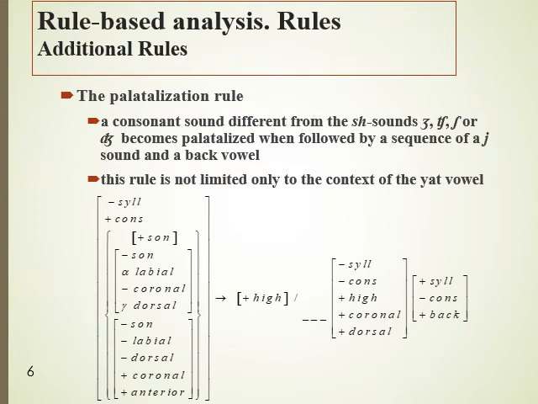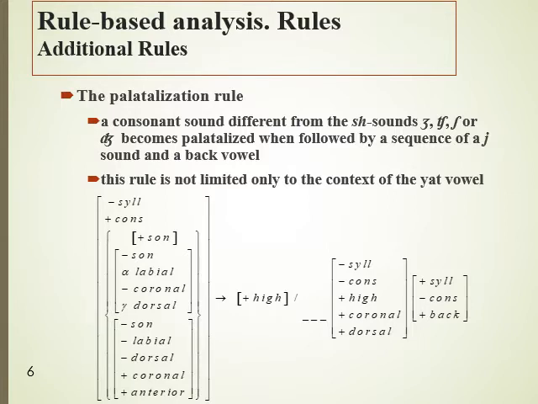Apart from the Yat-alternation rules, we need two additional rules in order to describe the Yat-alternation: the palatalization rule and the Y deletion rule. According to the palatalization rule, a consonant sound different from J, Ch, Sh, or J becomes palatalized when followed by a sequence of a Y sound and a back vowel.